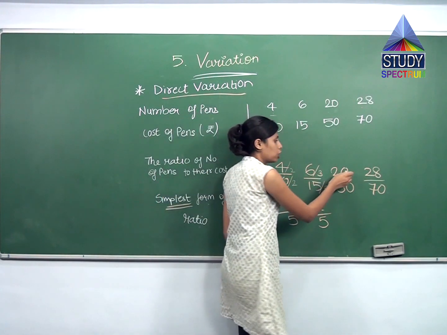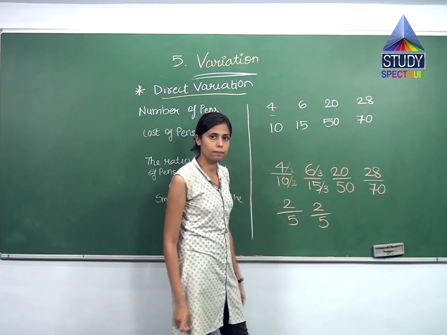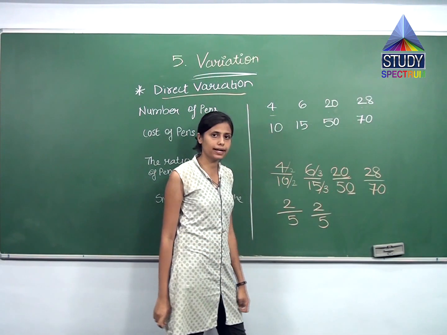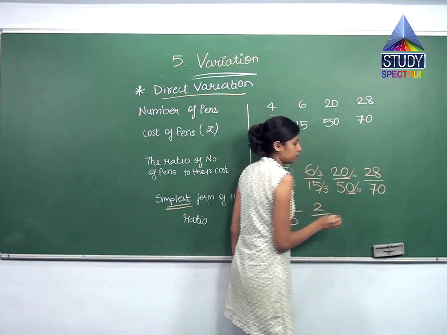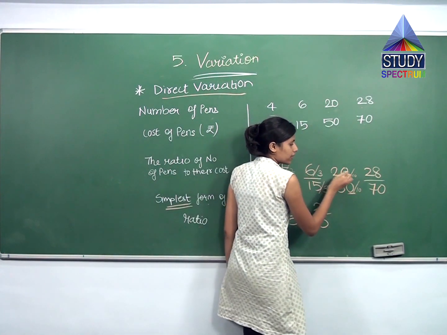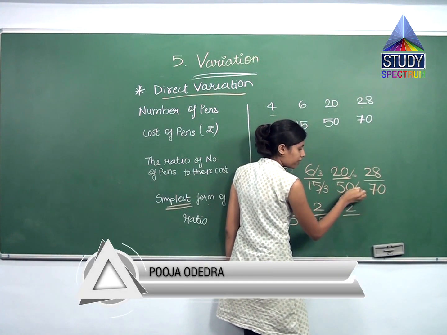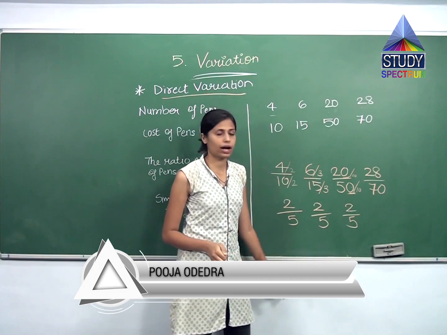Same over here, 20 and 50. ये दोनों 10 से divisible हैं because both of them have 0 at the end. So I can divide both of them by 10, right? So I divide 20 by 10 and 50 also by 10, which gives me how much? 20 divided by 10 gives me 2. 50 divided by 10 also gives me 5. So I get 2 by 5 again.